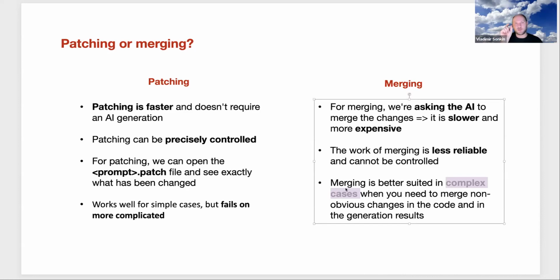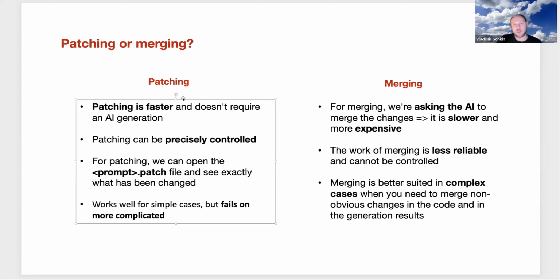If you have some small changes, yes, added some imports, renamed something, some minor changes, then patching works very well. If you have some bigger changes, you should try merging. Merging is not always successful, yes, because again, it is nondeterministic and it depends on the artificial intelligence.